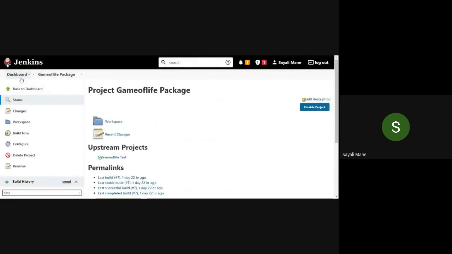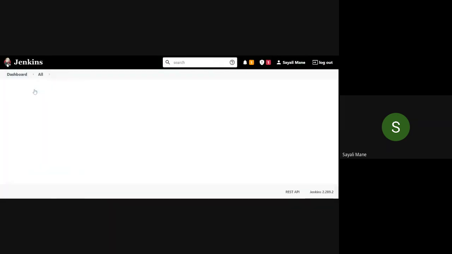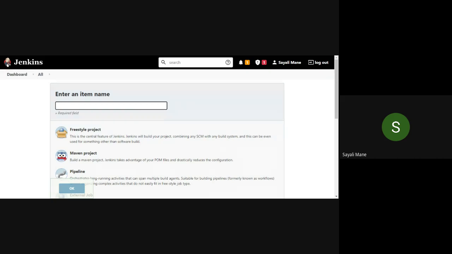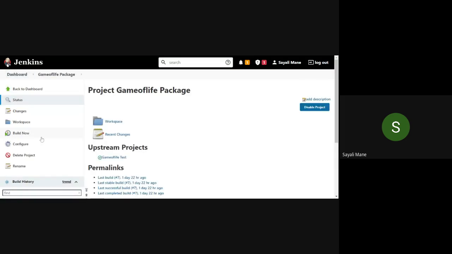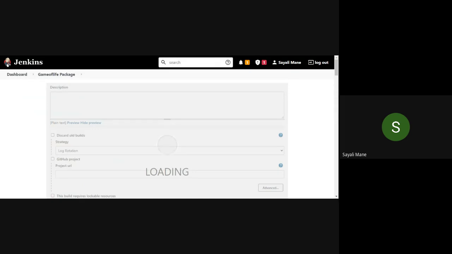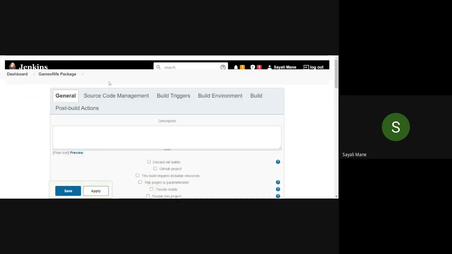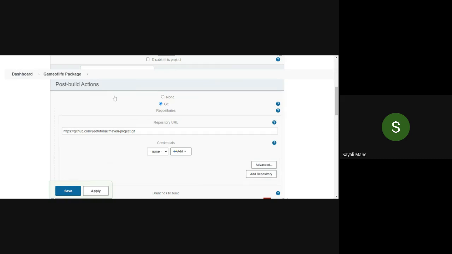Can you repeat now? From which step? From the start, like from package one. See here, create a new item, then type the package freestyle project and then click on the OK button. Inside that, go to configure. Here, source code management.